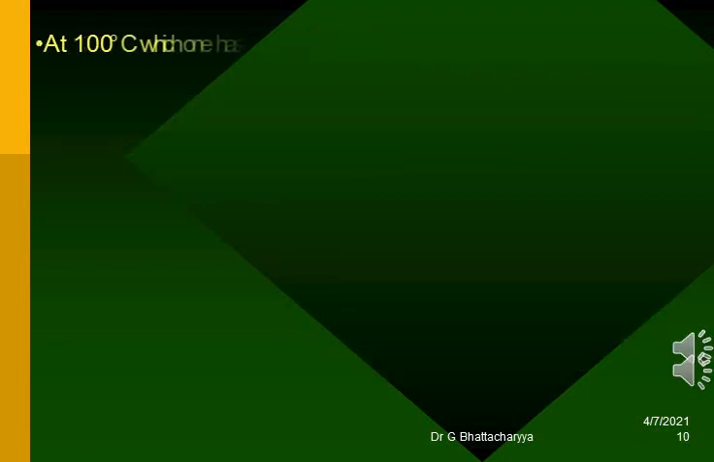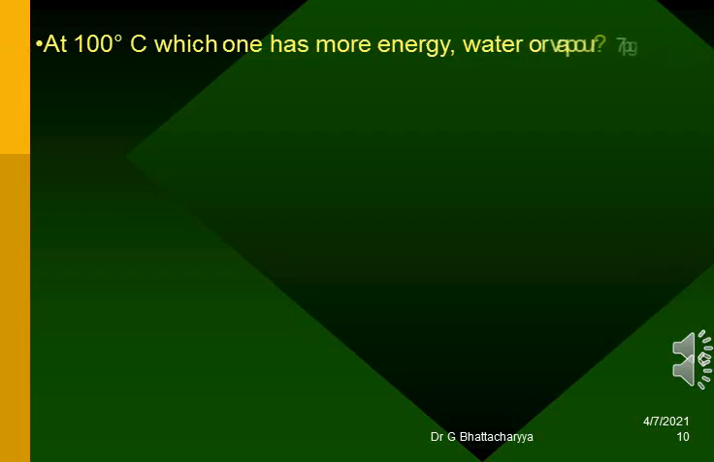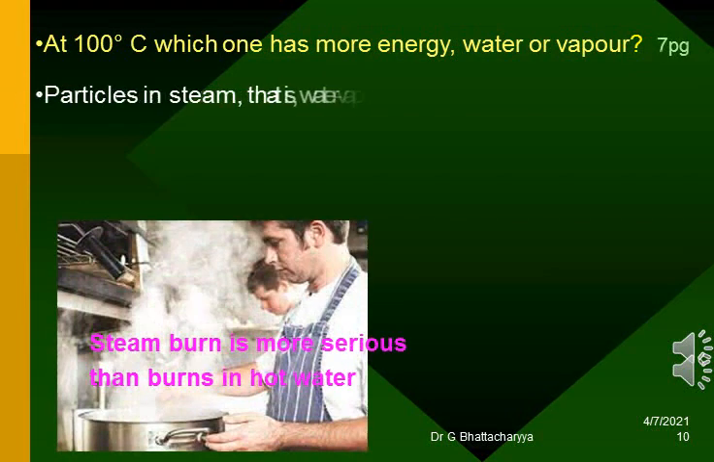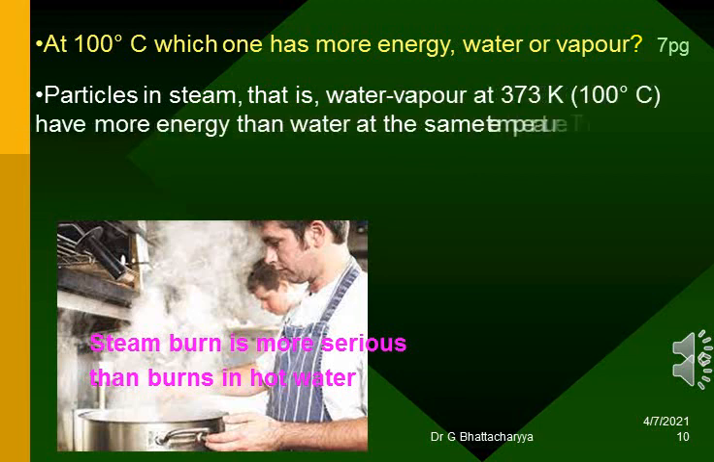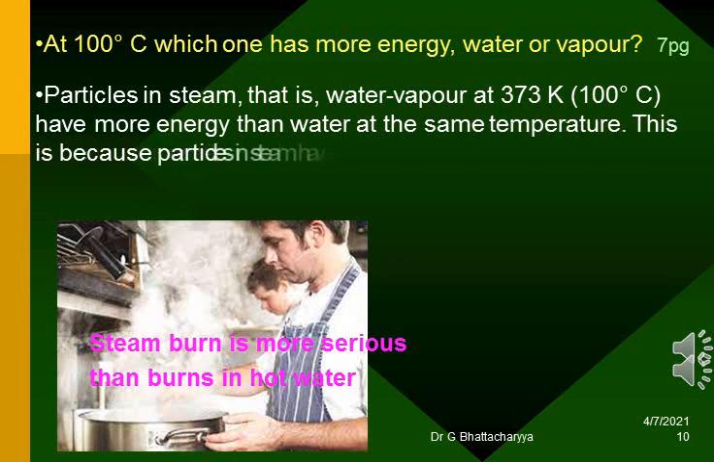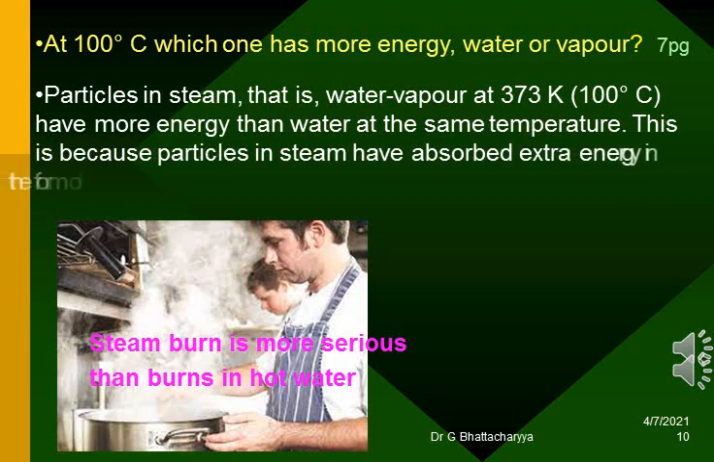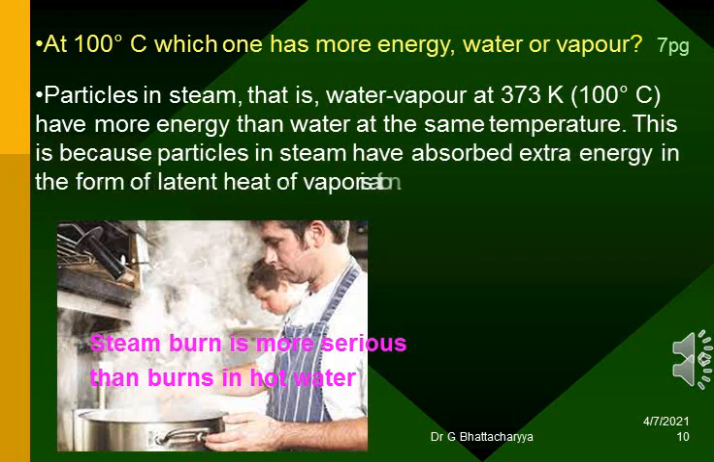At 100 degrees Celsius, which one has more energy, water or vapor? Particles in steam, that is, water vapor at 373 Kelvin, 100 degrees Celsius, have more energy than water at the same temperature. This is because particles in steam have absorbed extra energy in the form of latent heat of vaporization.